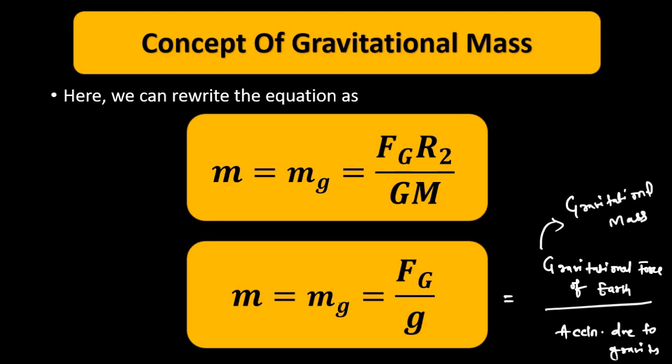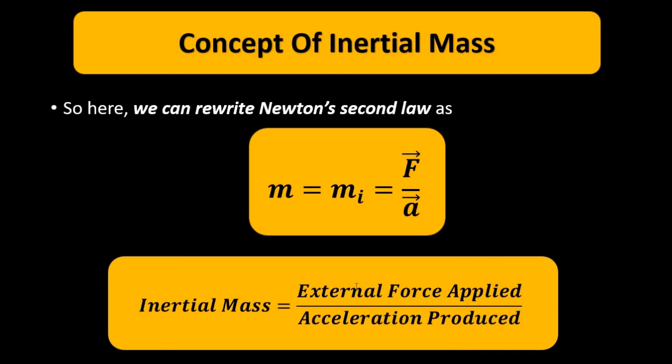At first it can be a bit confusing, so always remember, whenever any force other than the gravitational force is acting on the object, the ratio of that force divided by the acceleration produced because of it is the inertial mass.